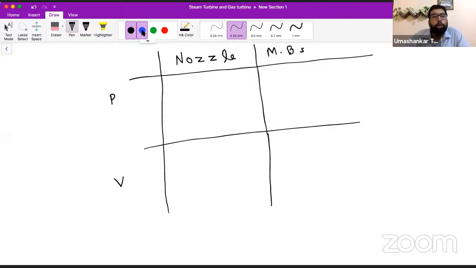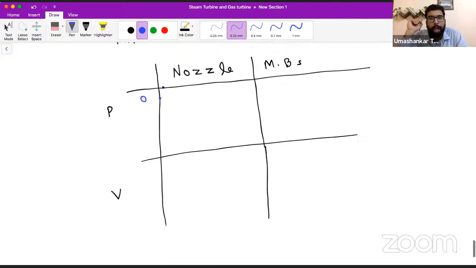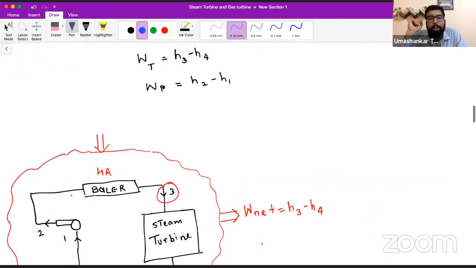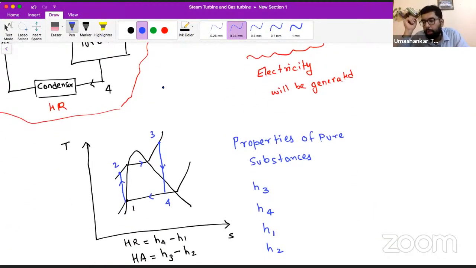So what is the entry point to the nozzle? Let's say it is O. At O, there will be high pressure and high temperature, yes or no? How am I saying there will be high pressure and high temperature? Because we have this TS diagram that we already knew. See this TS diagram on the screen. Here at the entry to the nozzle, the temperature and the pressure of steam are very high. We can see this from the TS diagram.